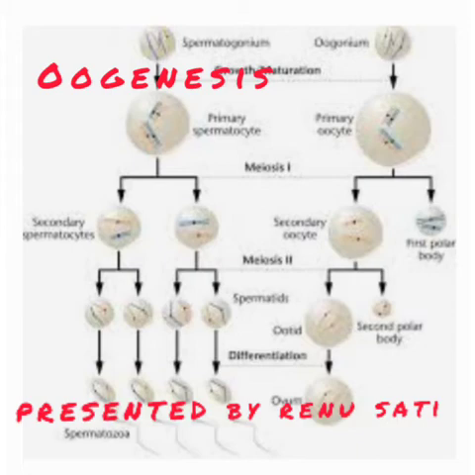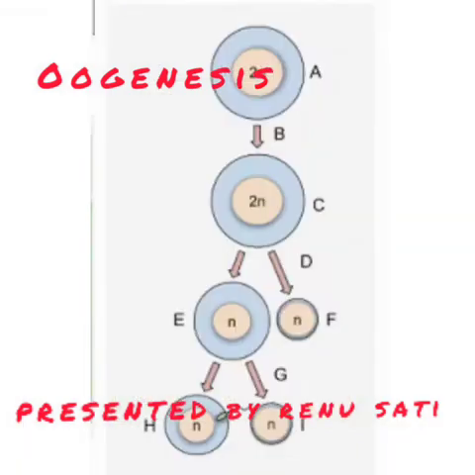The complete mitosis and meiosis takes place in spermatogenesis, while incomplete meiosis takes place in case of oogenesis. The number of polar bodies formed in case of oogenesis is 3, while there is no formation of polar bodies in case of spermatogenesis.